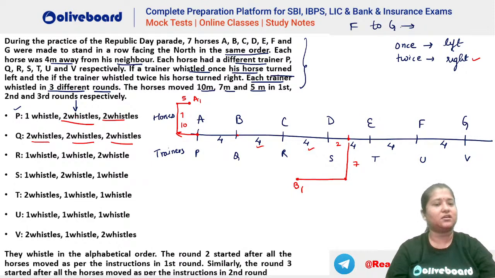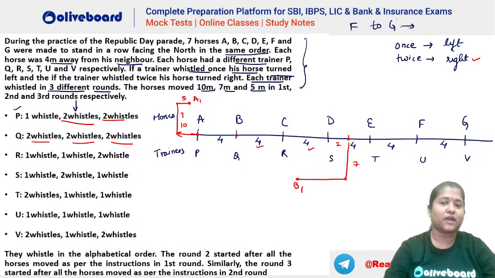So you can do either this way. That is, you make all the first rounds, then you make all the second rounds, then you make all the third rounds. Or you can do it in this manner. That is, you make the complete journey for A, then you make the complete journey of B. It is not going to have any difference in here. The answer would remain the same. I hope this is clear, everybody. So are we clear about this question, that what has to be done?